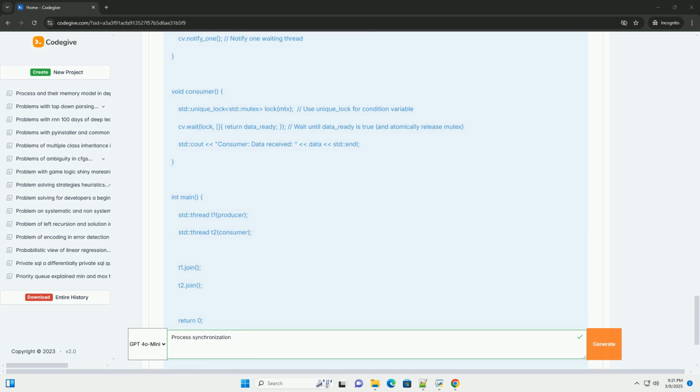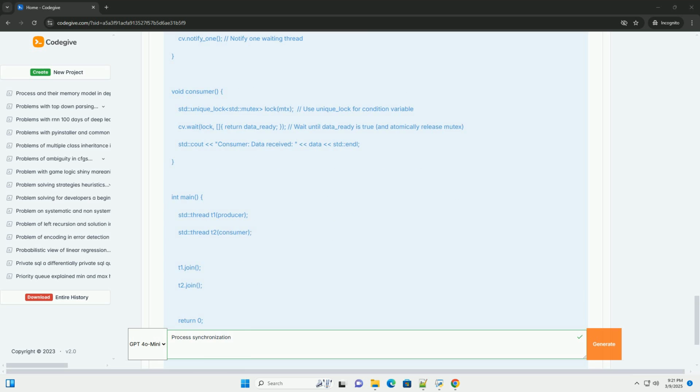mtx.lock, acquires the mutex. If another thread holds the lock, this thread will block until the mutex is released. mtx.unlock, releases the mutex, allowing another waiting thread to acquire it. std::thread, creates threads that concurrently execute the increment_data function. t1.join, t2.join, waits for the threads to complete their execution.